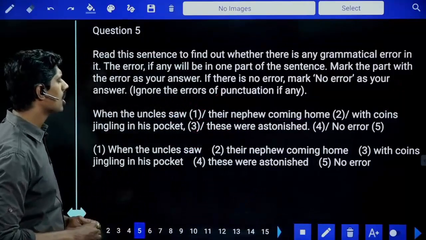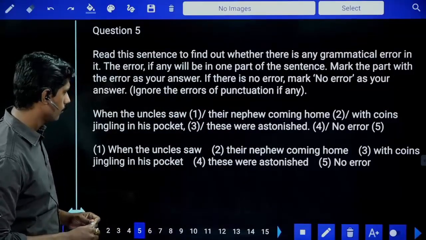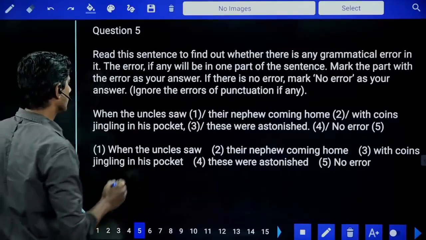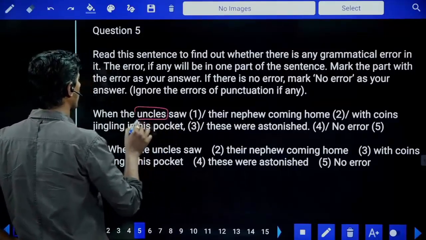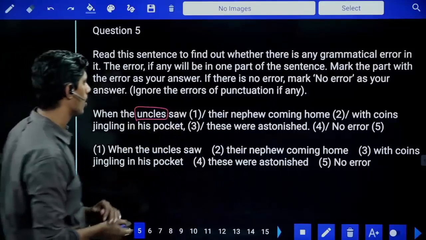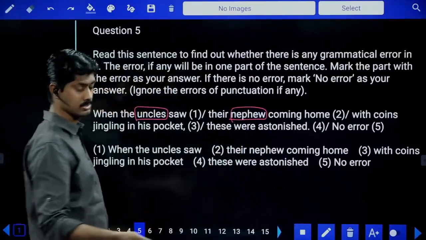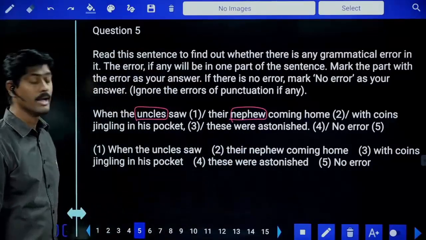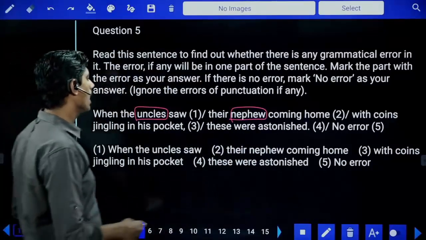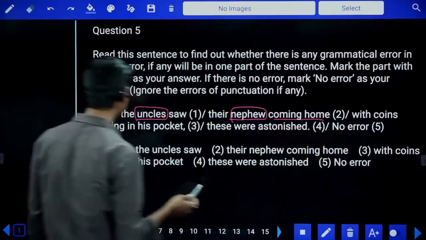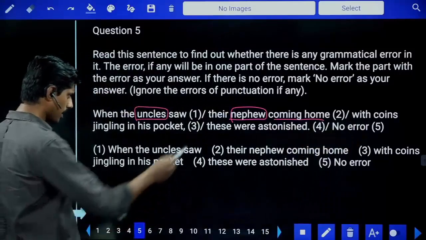When the uncles saw their nephew coming home with coins jingling in his pocket, these were astonished. Now, uncles, many are there, not one, plural uncles are there. What they saw? They saw their nephew. Nephew is brother's son, sister's son majorly, and sister's daughter is niece. Uncle saw their nephew coming home, okay, with coins jingling in his pockets. Whose pocket? Nephew's pocket.